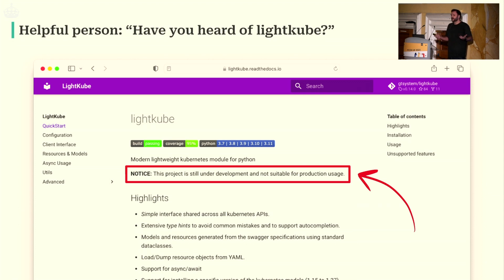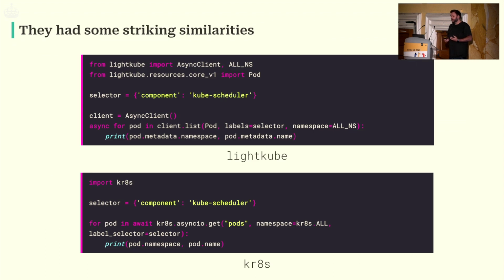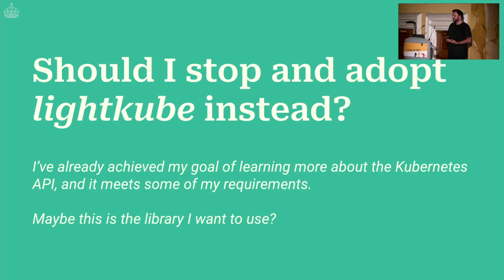I'm gonna go and play. But then we got to a point where, looking at the code, they are very similar in design, right? They both are trying to solve the problems that the core libraries solve. And writing the same thing in both libraries looks quite similar. So I came to this really interesting decision point of like, I spent a couple of months on this, kind of off and on, it's a side project, it's a back burner project, and we're partway through a migration in Dask Kubernetes. Do I abandon Crates? Does Crates go away? Do we just use LikeCube?